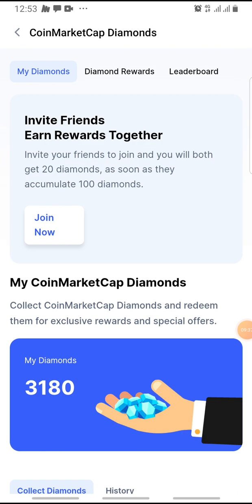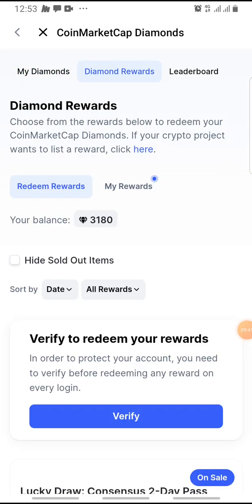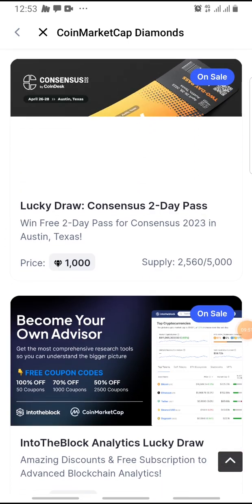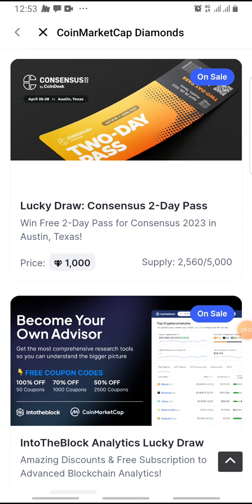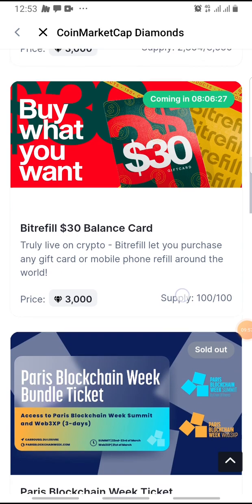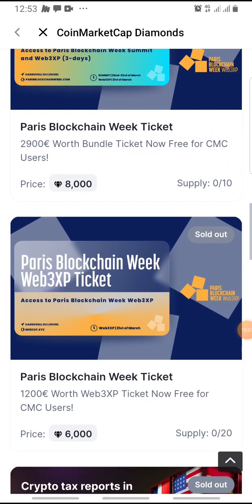So here you can see diamond rewards. This part is where you can actually use these diamonds to buy some stuff, like NFTs, or participate in lucky draws. You can also use it. If you come right here, you can see what you can use diamonds to do, just like the CoinGecko candies.